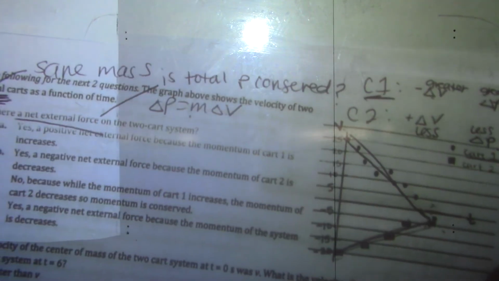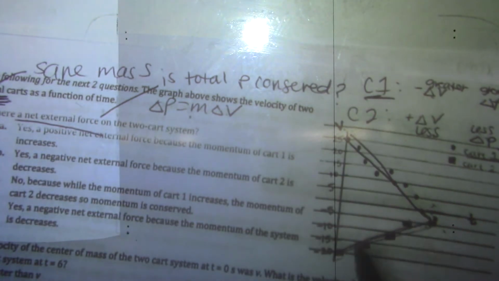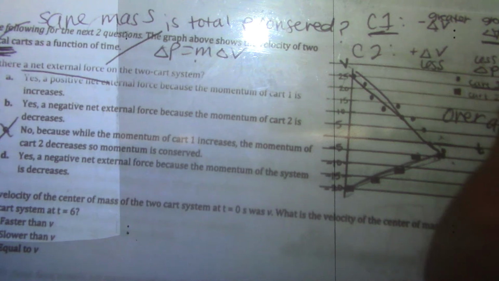So momentum is not conserved here because I have the exact same mass and they didn't change velocities by the same amount, so they didn't change momentums by the same amount, so there must be an external force. So we're between A, B, and D. My greater change is in the negative direction, so overall the change of the total momentum is negative.